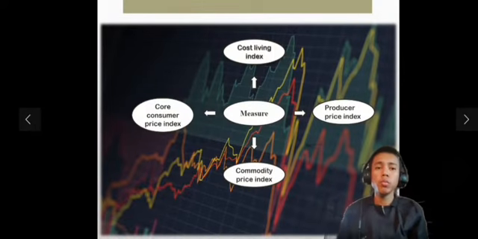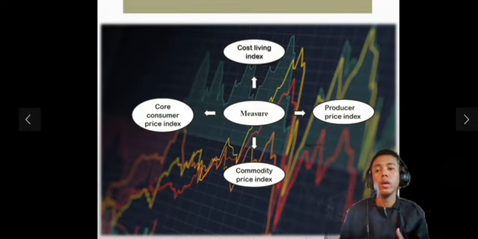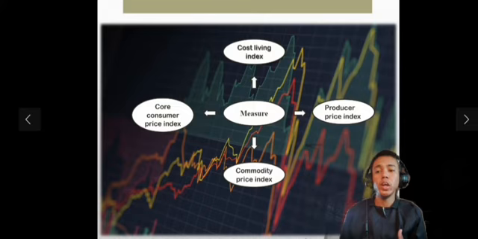And what is inflation measured for? Inflation is often measured by calculating the rate of increase of a price index, which often refers to the consumer price index, CPI. The CPI measures the price of a group or basket of goods and services purchased by consumers. The inflation rate is taken from the percentage rate of change in the CPI over a period of time.